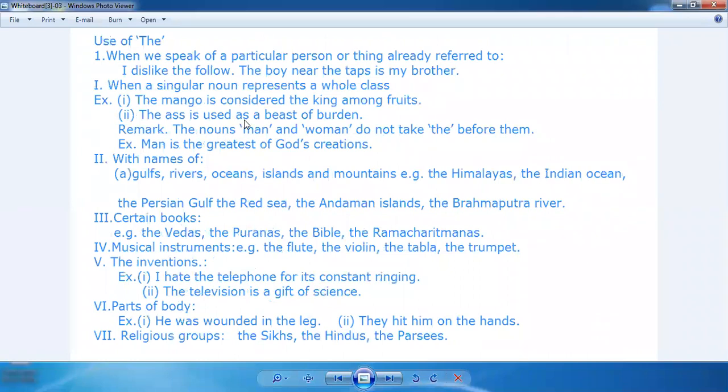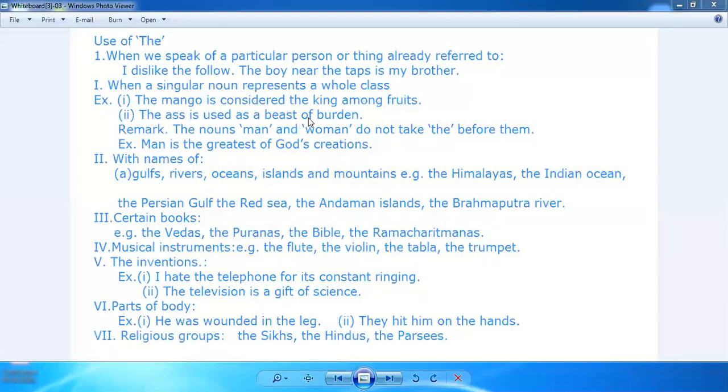Then we use the word the. So when we speak of a particular person or thing already referred to, I dislike the fellow. The boy near the taps is my brother. So I dislike the fellow. मैं उसको dislike करता हूँ. The boy near the taps is my brother. So वो boy मेरा brother है, right?